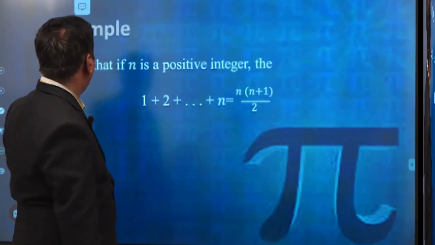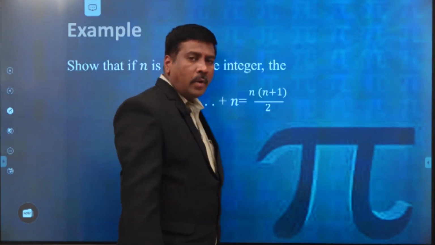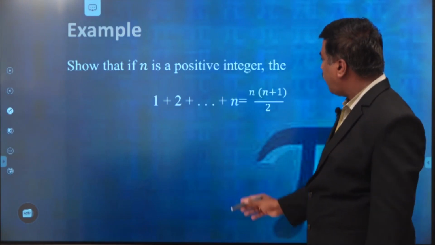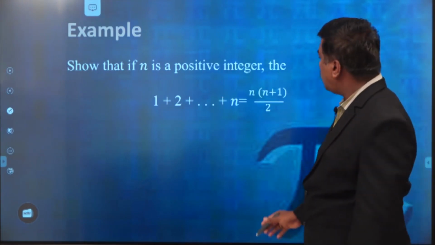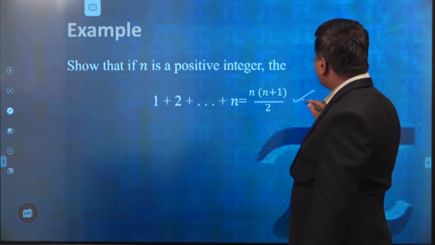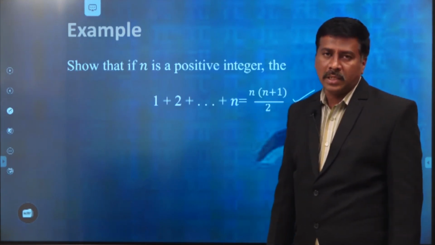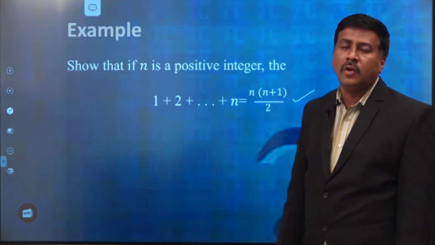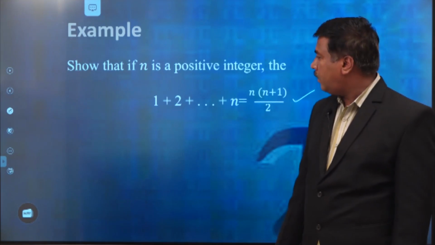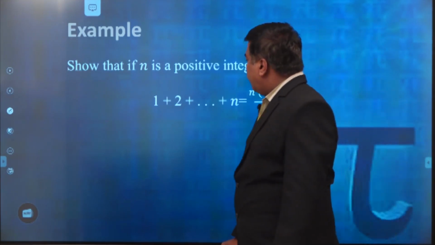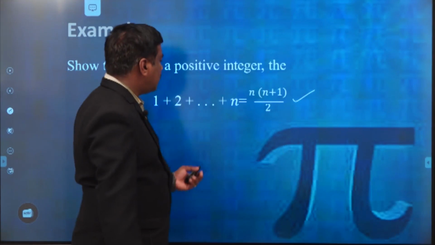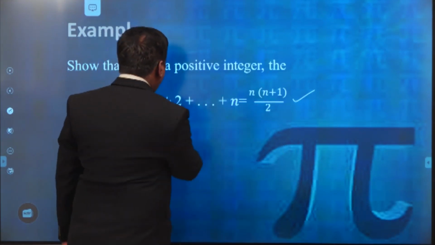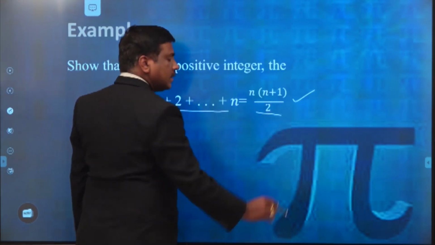Now, this is the problem: show that if n is a positive integer, then the sum of the first n natural numbers, 1 plus 2 plus 3 plus up to n, is equal to n into n plus 1 by 2. This is what we have to prove, but we have to use induction only. That is the major disadvantage of the principle of mathematical induction. Here this is the left hand side and this is the right hand side.